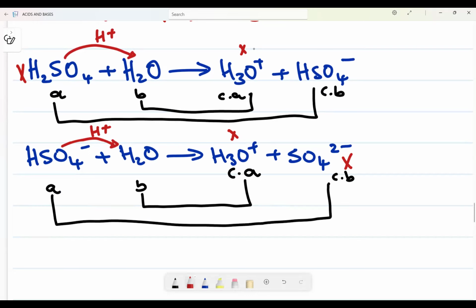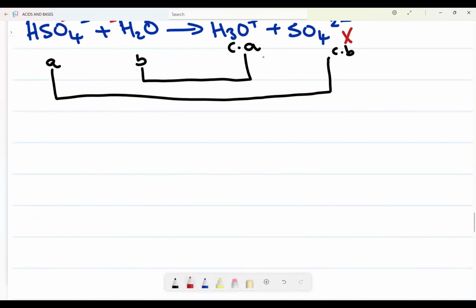H2O here, it is a base. On reaction 2, it is also a base. Can you see now? This also cannot be an ampholyte, because an ampholyte is a substance that can act as either a base or an acid. Let's look at this one. This one, it is a base here, but there it is an acid. So now we're going to say therefore